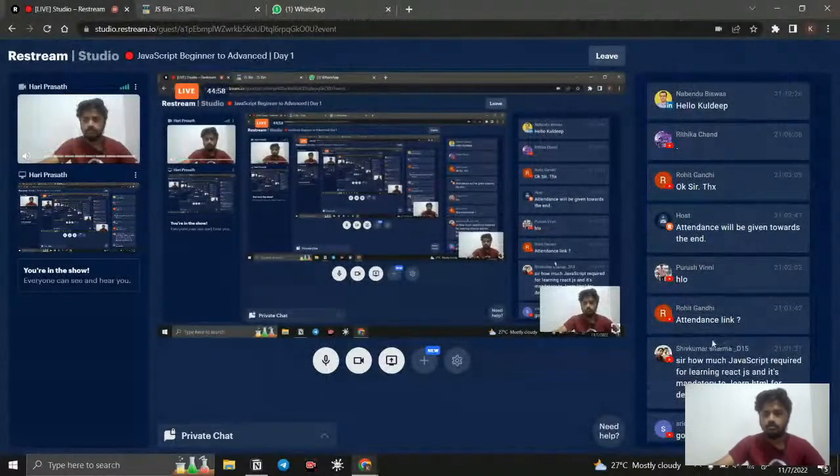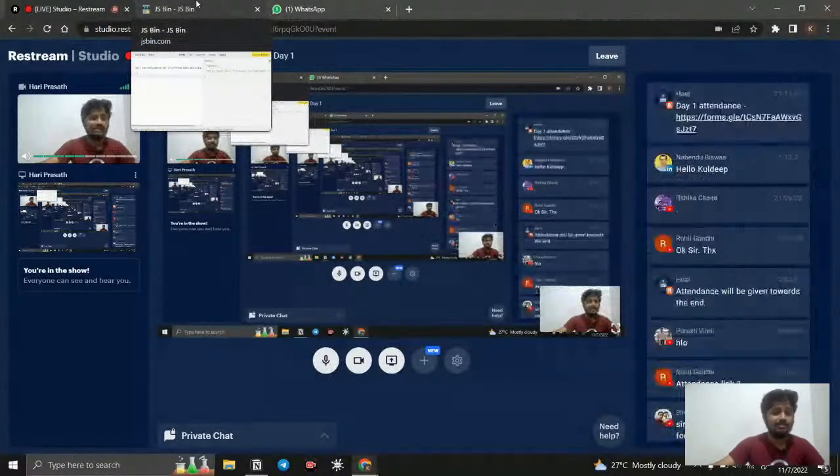Okay. So how much JavaScript is required for learning React.js, and is it mandatory to learn HTML to design a component in React? Yes, of course. React is a library for JavaScript, so you need ES6 concepts. You need to know up to ES6, and basic DOM manipulation is fine, because DOM is not touched directly in React. So you need the basic fundamentals of JavaScript, then it will be really good. And for React.js, you also need to know HTML and CSS.